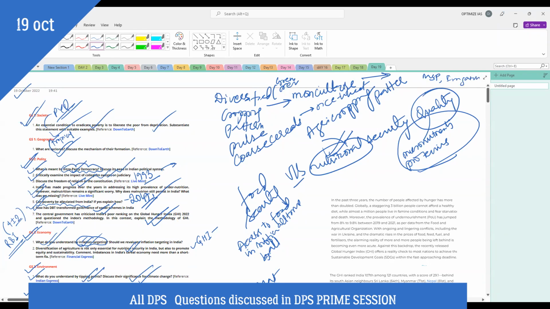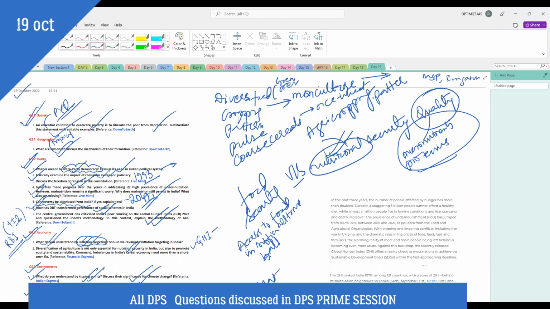Slowly, the land under pulses or coarse cereals started decreasing, and the area under rice and wheat started increasing. And the entire PDS system also includes only rice and wheat.